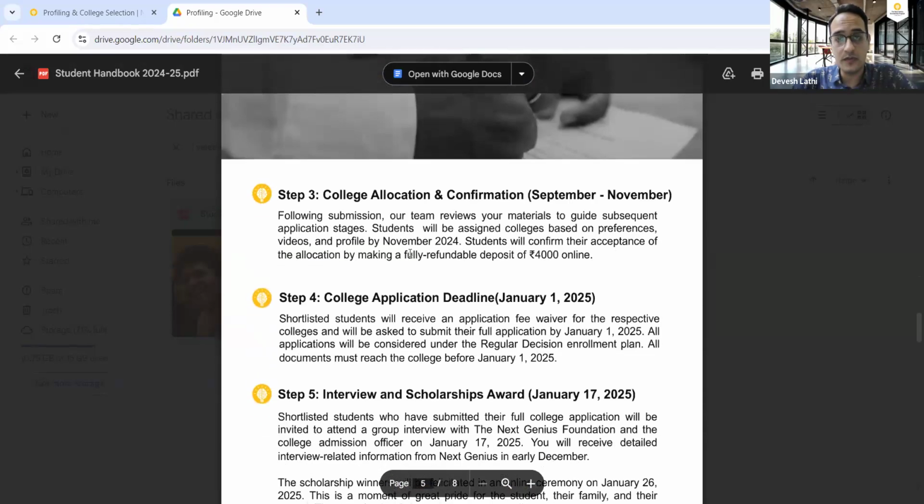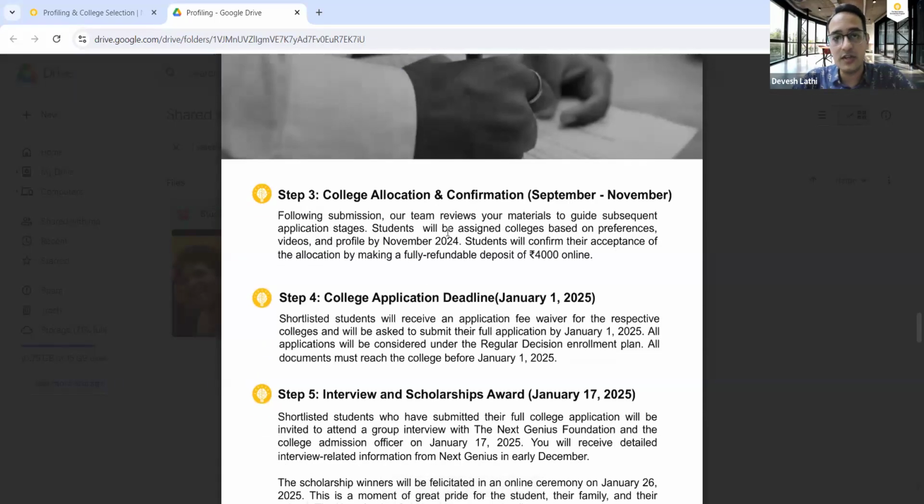But you should go through all of this. Now, during the college allocation, there is one important step. When we allocate a college to you, you are required to pay a 4,000 rupee refundable deposit to Next Genius. This is a fully refundable deposit.